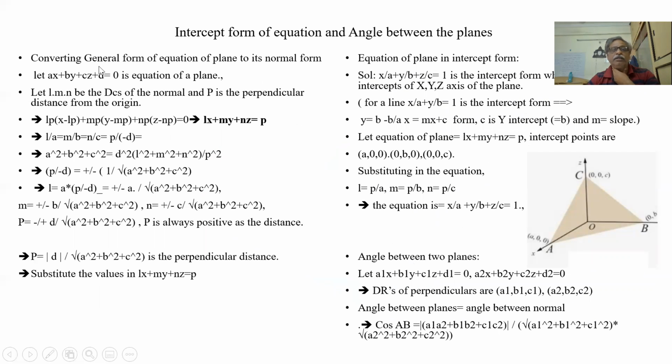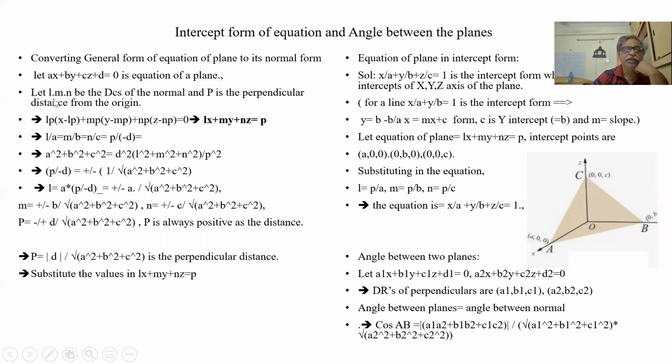So let us convert the plane to normal form. This is ax plus by plus cz plus d is equal to 0, the equation of a plane. So we know a by square root of (a square plus b square plus c square) is equal to l, b by the same square root is equal to m, c by the same square root is equal to n, and p is equal to d by the square root of (a square plus b square plus c square). So this is the normal distance. It is just a simple proof.